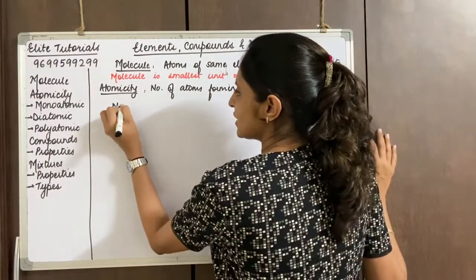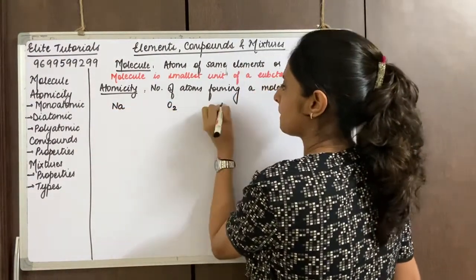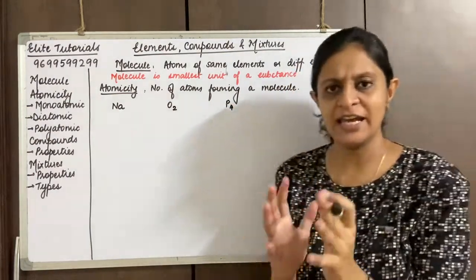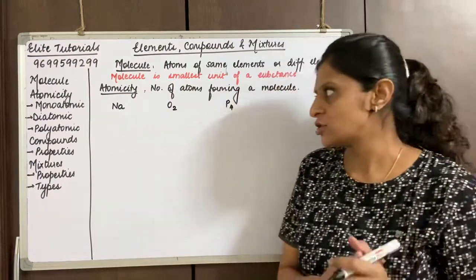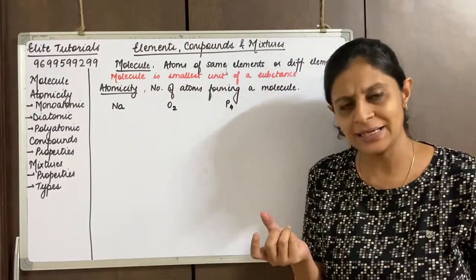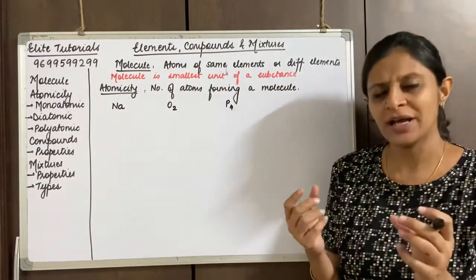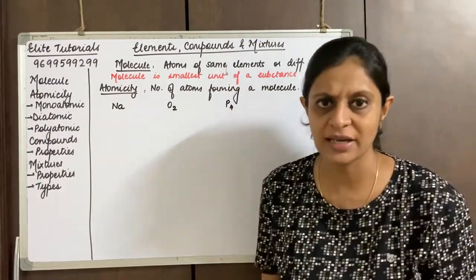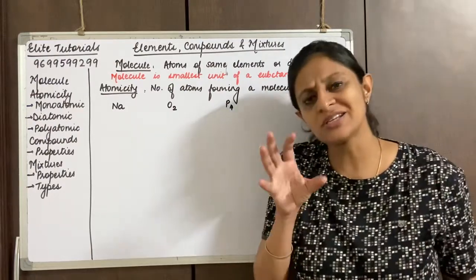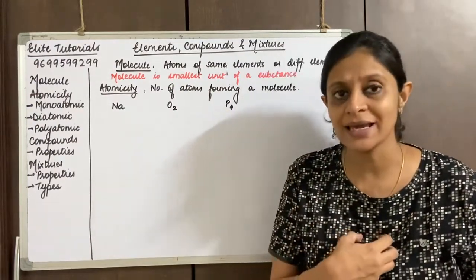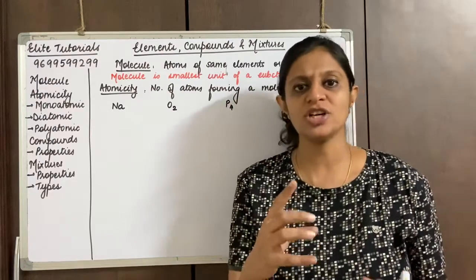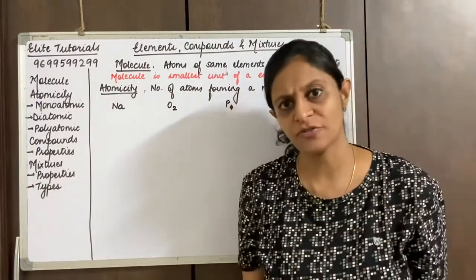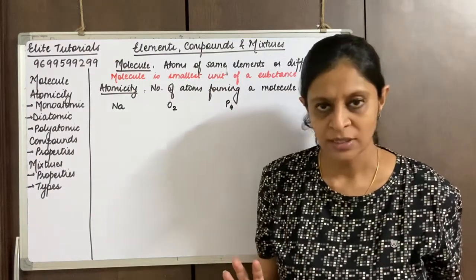If I write 3 examples, I have written Na, O2 and P4. You understand that Na is sodium, everybody knows Na is sodium. It is written alone. So it is an element which is made up of only one kind of atom and it has all the properties of the element. So it can exist alone.